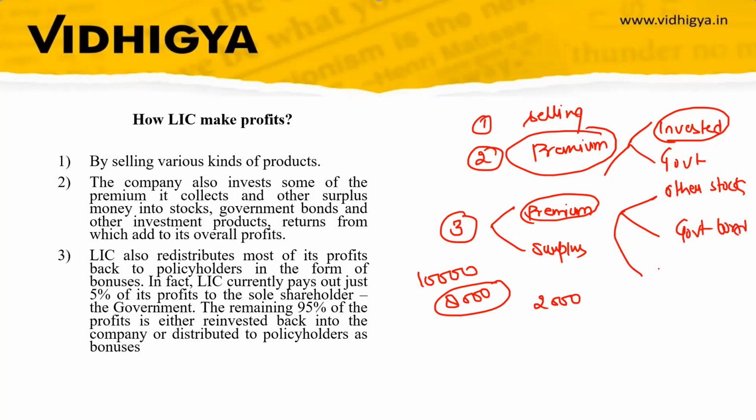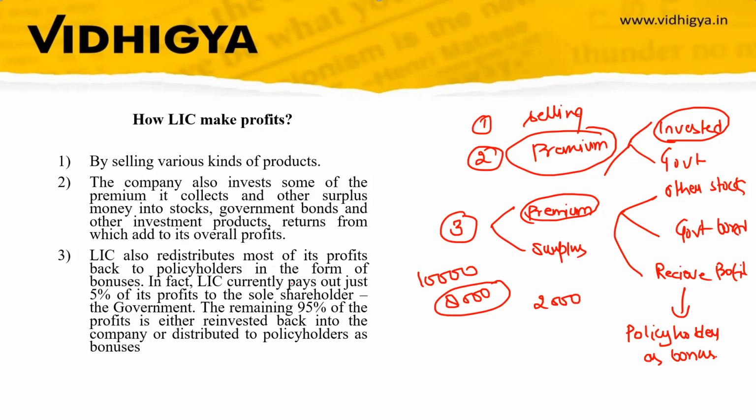So LIC receives profit from them, and this profit is then given to policyholders as bonus. So this is how LIC makes its profit and how LIC distributes its profit to policyholders.